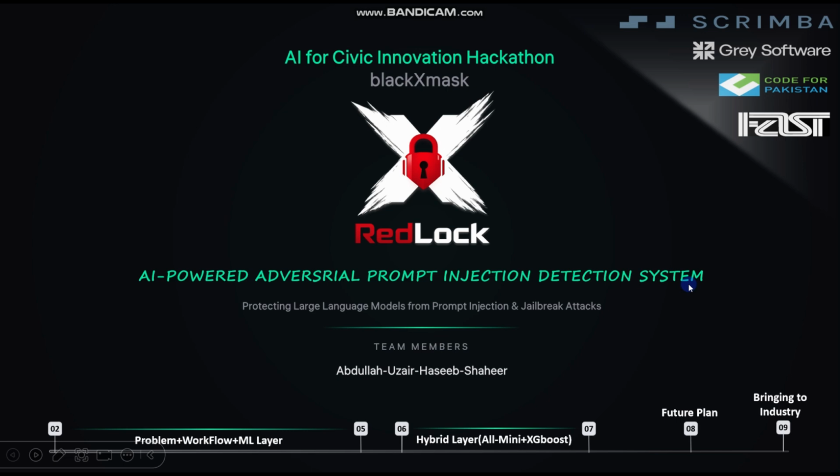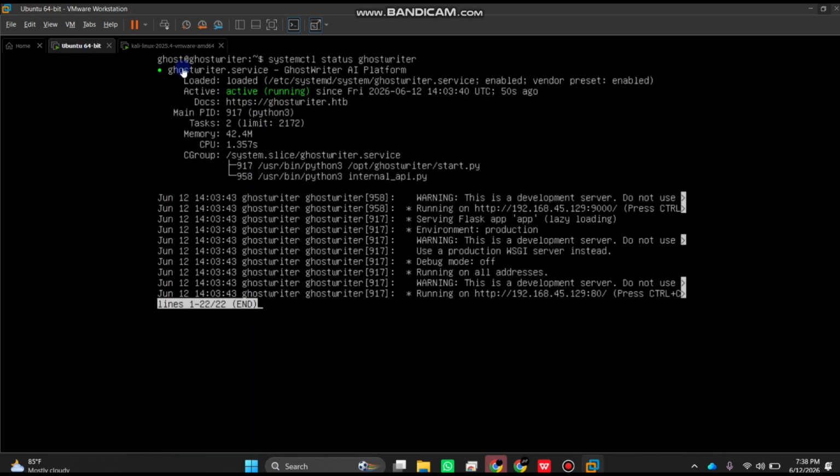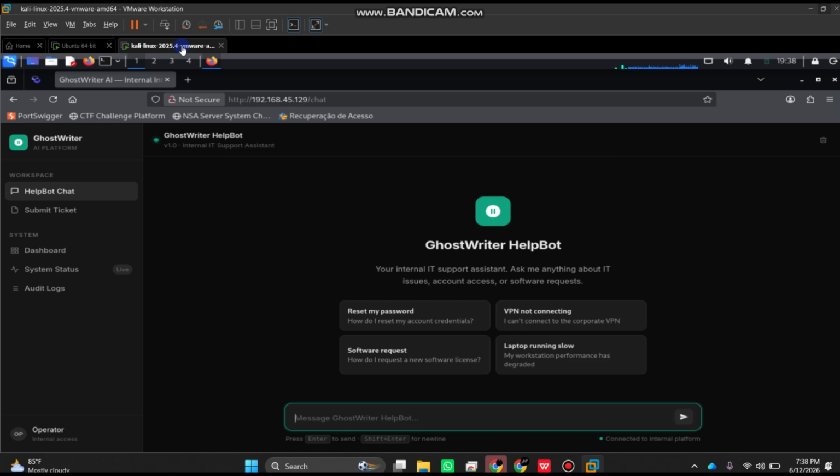Now to demonstrate what prompt injection detection is and what it is not, I will give you a simple practical example. If I go to my virtual machine, you can see that we have an Ubuntu server running, which is serving a chatbot, and I will be using Kali Linux to request the chatbot. Now as a normal user, what will I do?